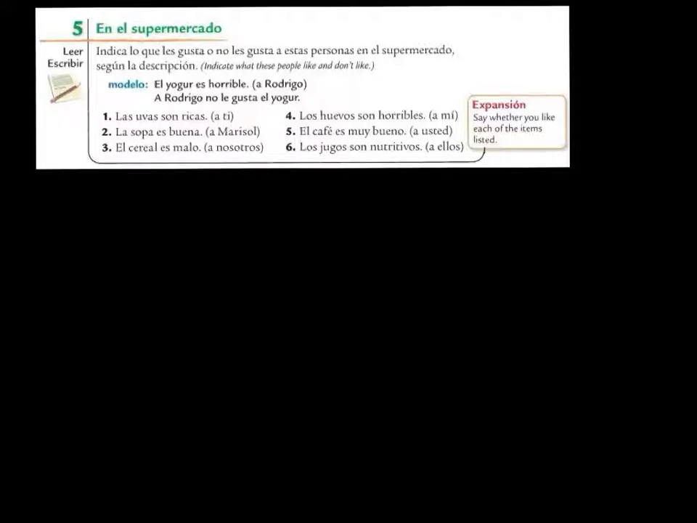In the model right here, it says, el yogur es horrible. So you see the word horrible, so you know that he doesn't like it. And it's talking about Rodrigo. So it doesn't please Rodrigo. So then if you're looking at the example, a Rodrigo, that gives us emphasis. And then instead of reading it saying Rodrigo doesn't like, you kind of have to read it backwards. The yogurt does not please him. And who's him? Rodrigo. Okay? So I want you to go ahead and complete numbers 2, 3, 4, 5, and 6. But first, let me go ahead and do the first example for you.